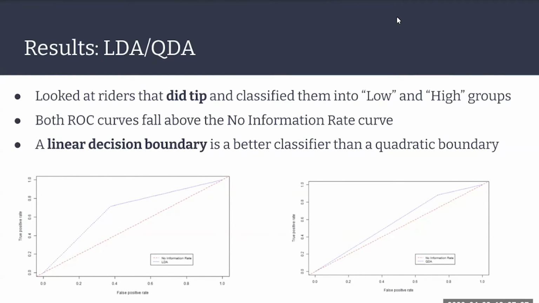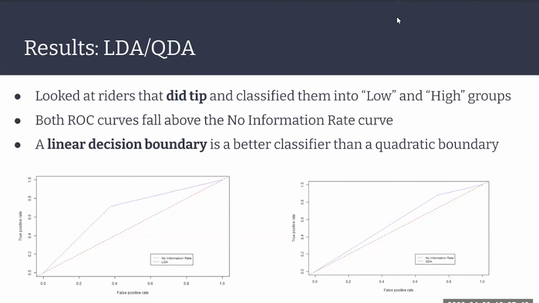We took a look at the subset of riders who did tip and trained both linear discriminant analysis and quadratic discriminant analysis models to see if either was better at classifying into low and high groups. Low meant they tipped below the median value, and high meant they tipped above the median value. Both LDA and QDA were more accurate than our logistic regression or simply predicting the majority class.